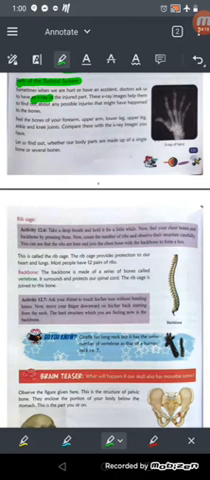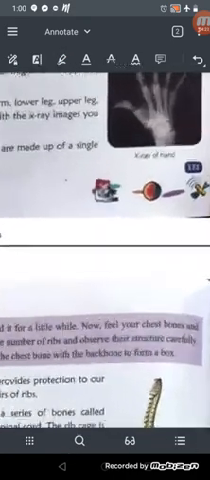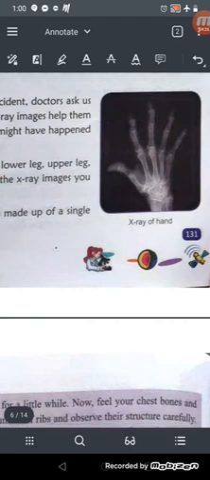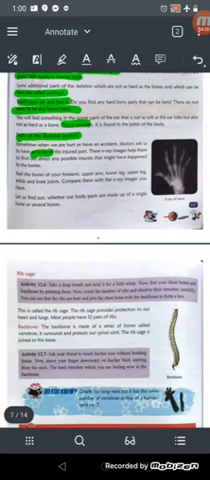Compare this with the x-ray image you have. So this is the x-ray image, or if you have an x-ray image at home, you can compare with this. These are the parts of our bone, right? Let us find out whether our body parts are made up of a single bone or several bones. Our body parts are not made up of only a single bone. There are so many bones, right? So let's check for that.